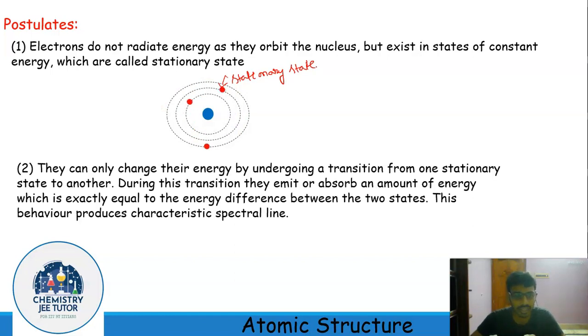And they can only radiate their energy by undergoing a transition from one stationary state to another. During this transition, they emit or absorb an amount of energy which is exactly equal to the energy difference between the two states. And this behavior produces the characteristic spectral line. Now this is Bohr's postulate.